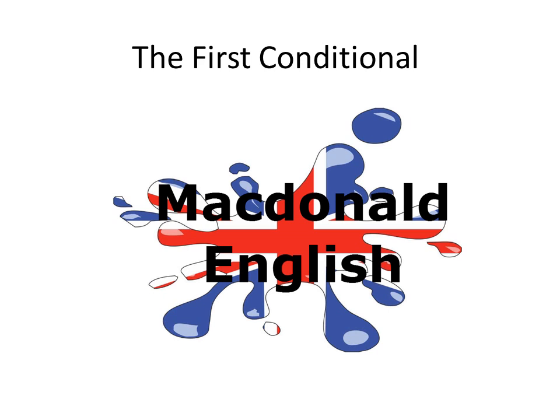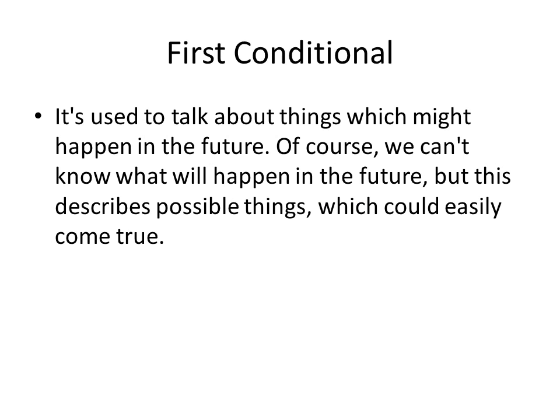Welcome to the second lesson in the conditional series. Today we're going to look at the first conditional. The first conditional is used to talk about things which might happen in the future. Of course, we can't know what will happen in the future, but this describes possible things which could easily come true. So we're talking about possibility and probability.